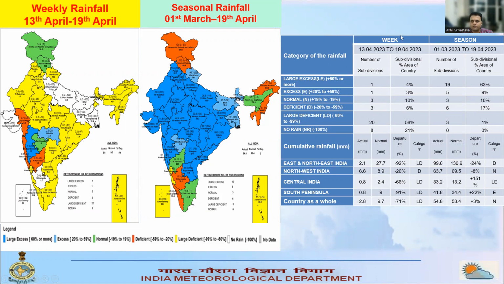If you see the cumulative picture, then we can see that the large excess rainfall, if we talk about, then for the entire season, 19 subdivisions have received large excess rainfall, whereas in the last week, 20 subdivisions received large deficient amount of rainfall. In actual numbers, in the last week, the country as a whole received 2.8 mm of rainfall against normal of 9.7 millimeter of rainfall, whereas in the entire season from 1st March to 19th of April, all India we received 54.8 mm of rainfall against 53.4 mm of rainfall, which was 3% more than the normal, which is in the normal category.